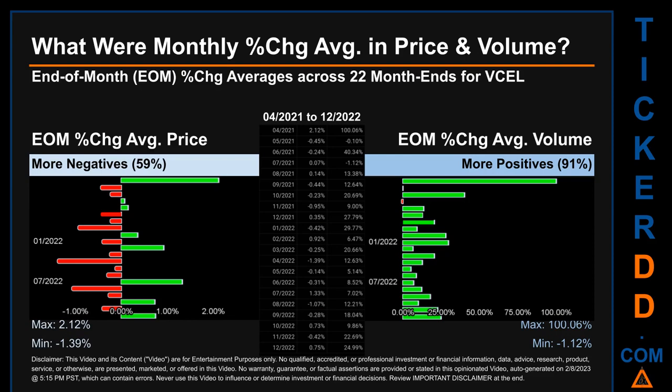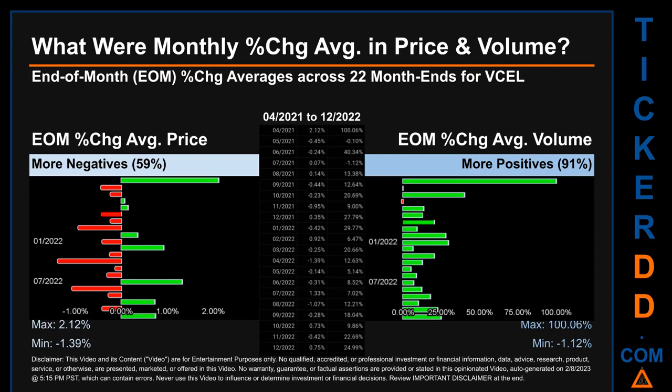From 12/2020 to 04/2021, out of 22 month ends, 13 had a negative percentage change in average price. Meaning 59% of month ends saw a negative percentage change in average price. In terms of volume, 20 out of 22 month ends had a positive percentage change. That is 91% of month ends saw a positive percentage change in average volume.